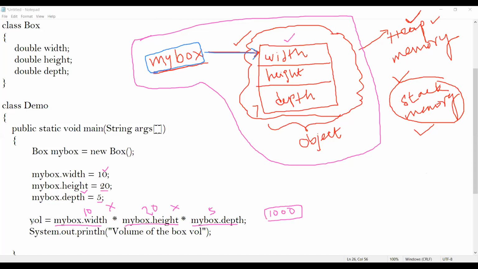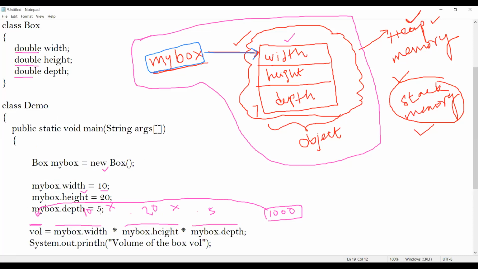So what's the value of volume? The entire result 1000, I'm trying to store in VOL. You see, students, here I have declared a variable called VOL. What's the type of VOL? The type of width is double, the type of height is double, and the type of depth is double. So I'm doing double into double into double, and the result also will be double. Therefore, I need to declare a variable called double VOL. Is that right, students?